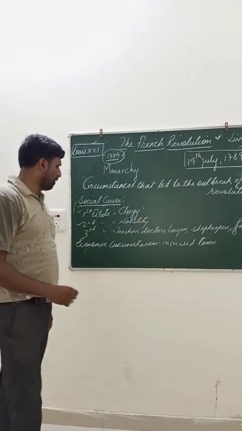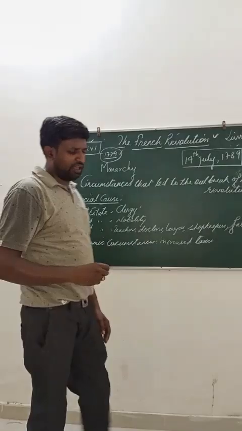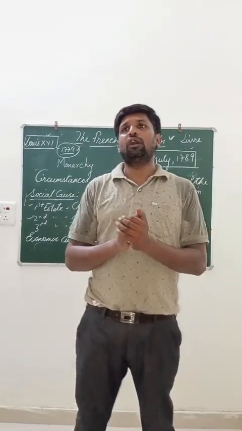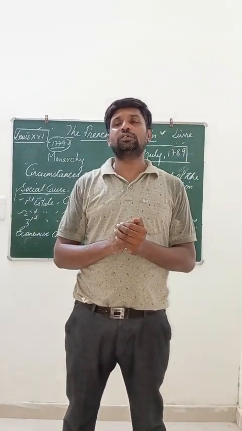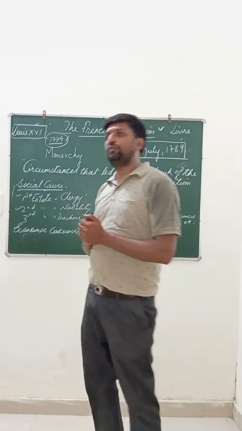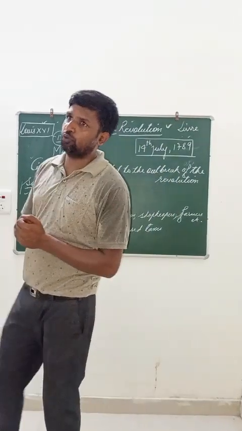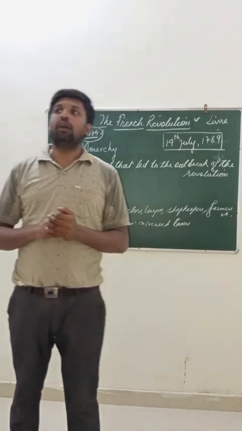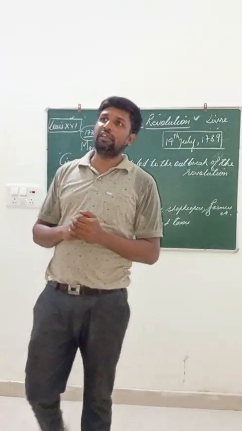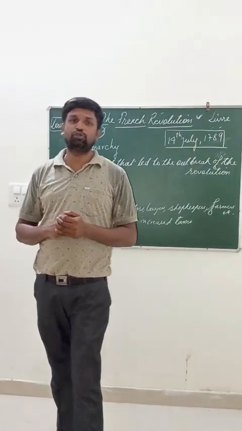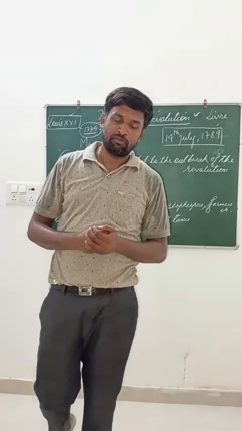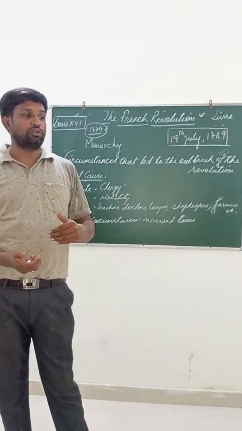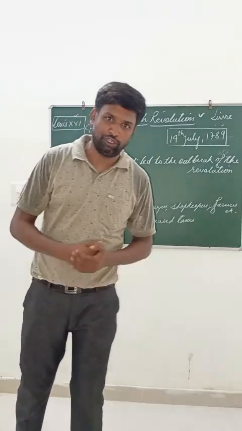Second reason, there was an increase in the population of France. In 1750, the population of France was 23 million, and by 1789, the population had reached 28 million. And the production of grain could not keep pace with the increase in population.